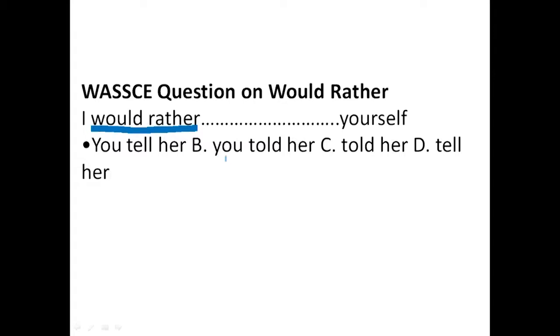B, I would rather you told her yourself. This is fine, because after you we have a past tense, thankfully. And C, we have what? I would rather told. No. If we have a simple verb after rather, that verb is supposed to be in base form, no past tense, no ing, no to after it. Very, very essential. So C is wrong. D, I would rather tell her yourself. No, the expression is wrong. So of course our answer is option B. I would rather you told her yourself.